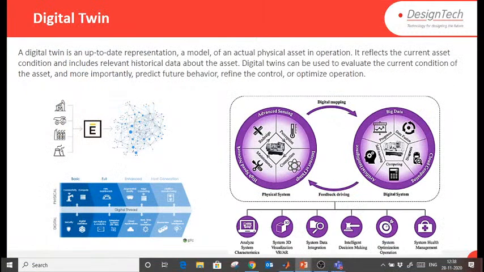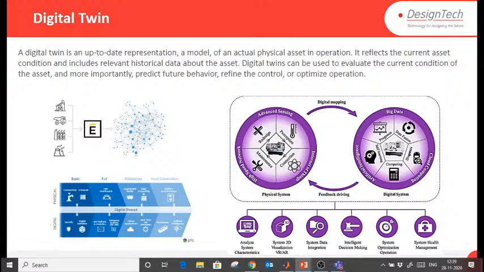Now what is digital twin? A digital twin is an up-to-date representation, a model of an actual physical asset in operation. It reflects the current asset conditions and includes the relevant historical data about the asset. Digital twins can be used to evaluate the current condition of the asset and, more importantly, predict future behavior, refine the control, or optimize the operation.